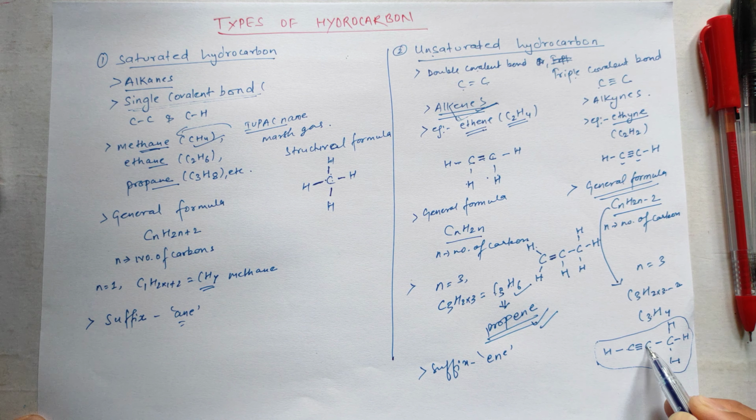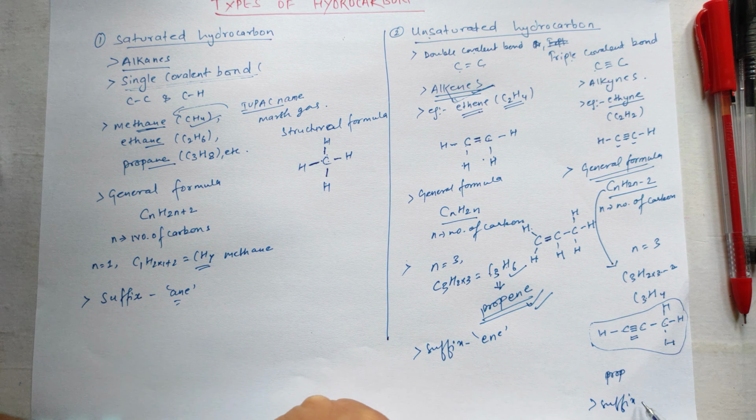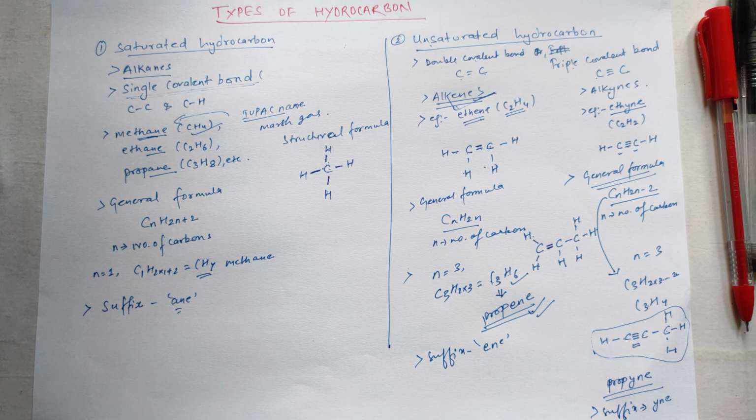Now here there are 3 carbons, so the stem name becomes prop, and there is a triple covalent bond, so the suffix yne is used, so its name becomes propyne. It is its IUPAC name. Okay,